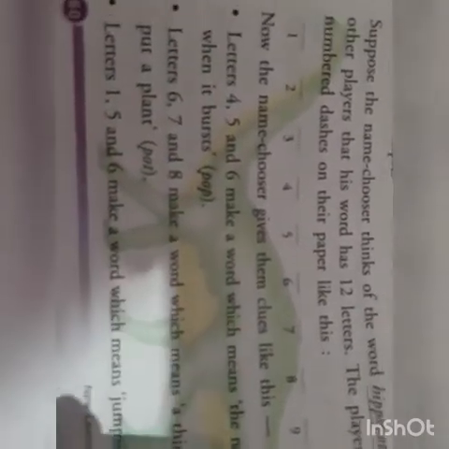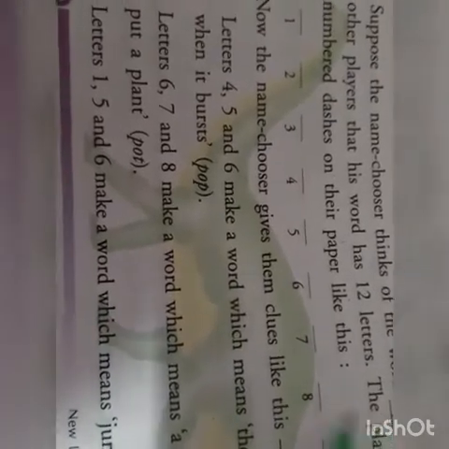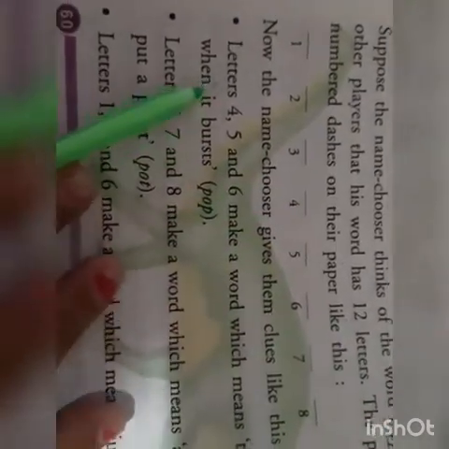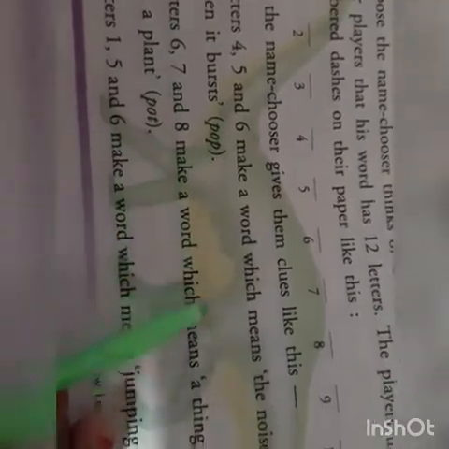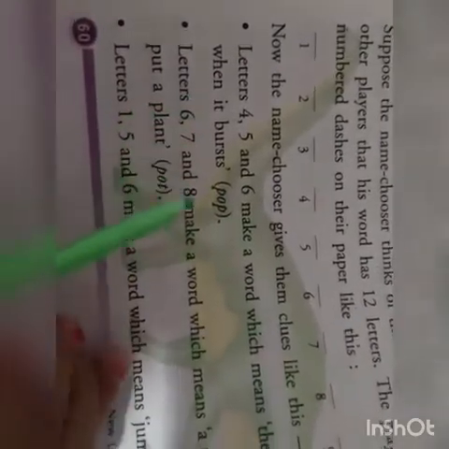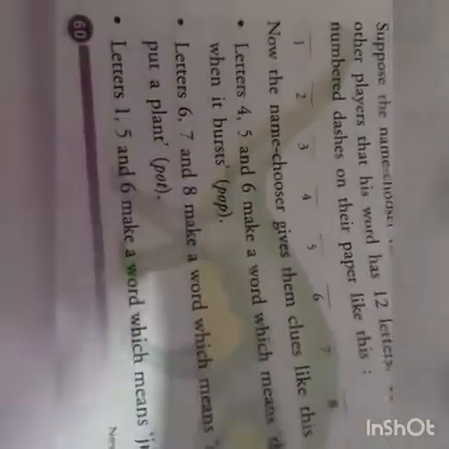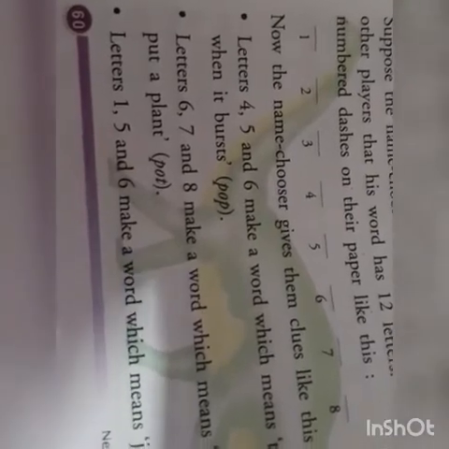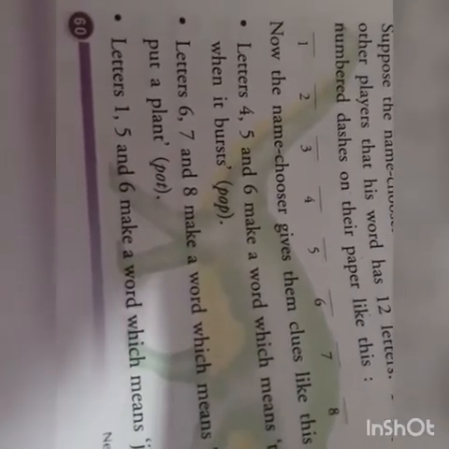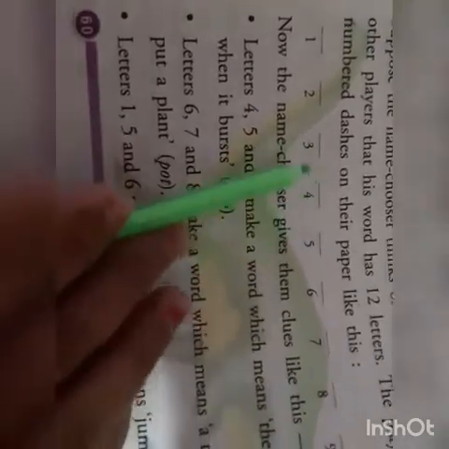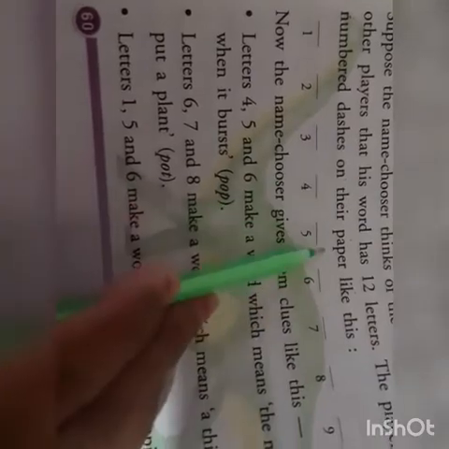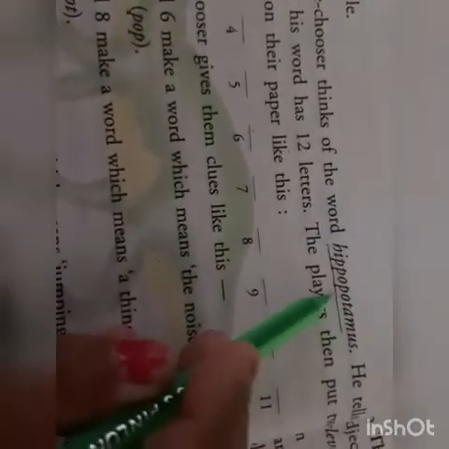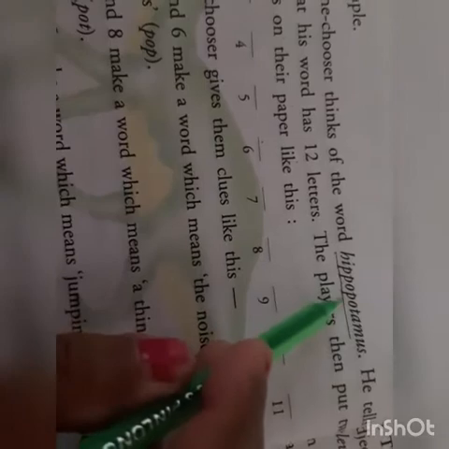Now the name chooser gives the clues like this. Now how will the name chooser give the clues? Letters 4, 5 and 6 make a word which means the noise a bubble makes when it bursts, like pop. So what is the noise that it makes when a bubble bursts? When a bubble bursts, a sudden sound comes. That is pop. P-O-P, pop. So 4, 5 and 6, P-O-P, pop. So this is the way he has broken it down. See here, P-O-P, pop. The 4th, 5th and 6th letters are pop only.